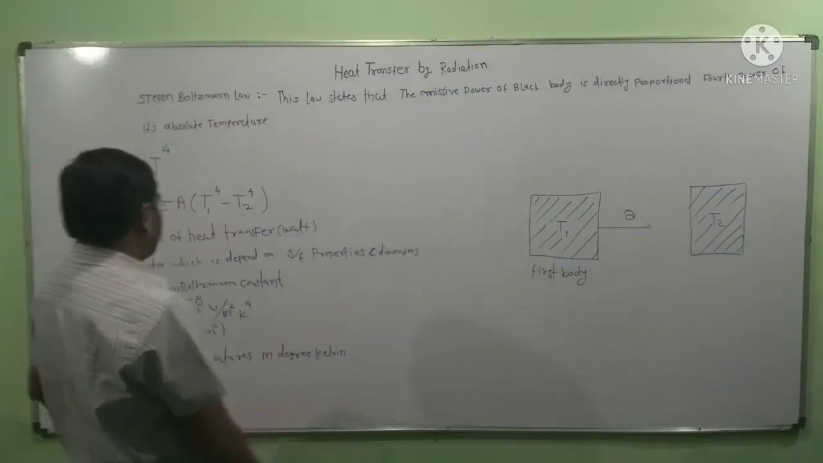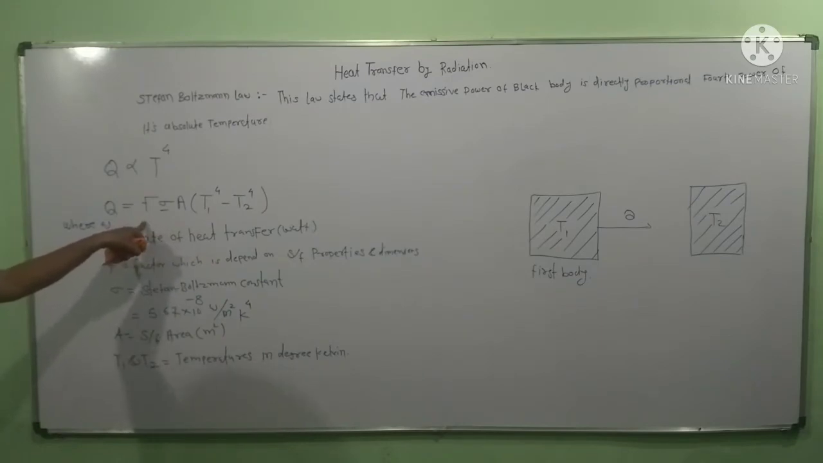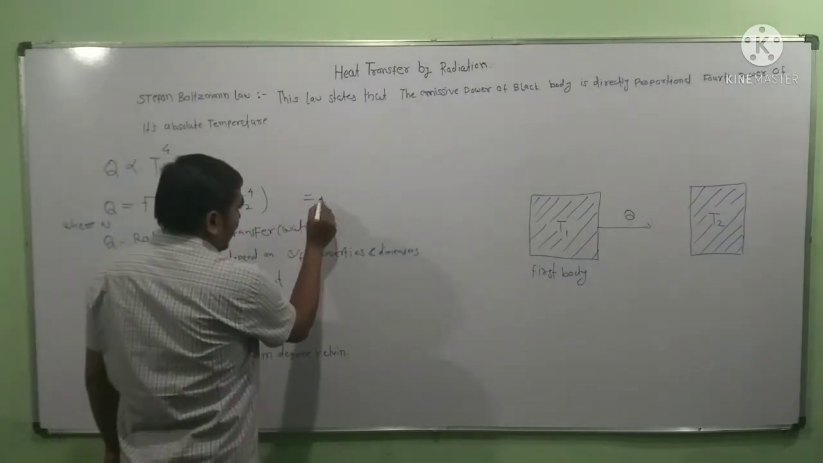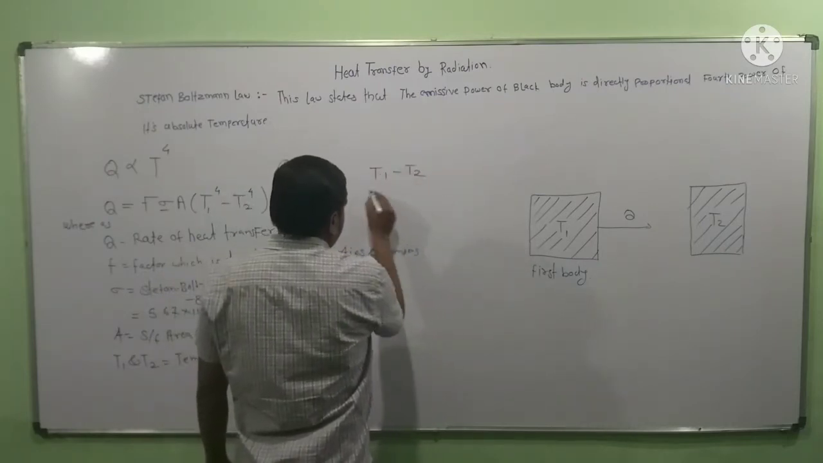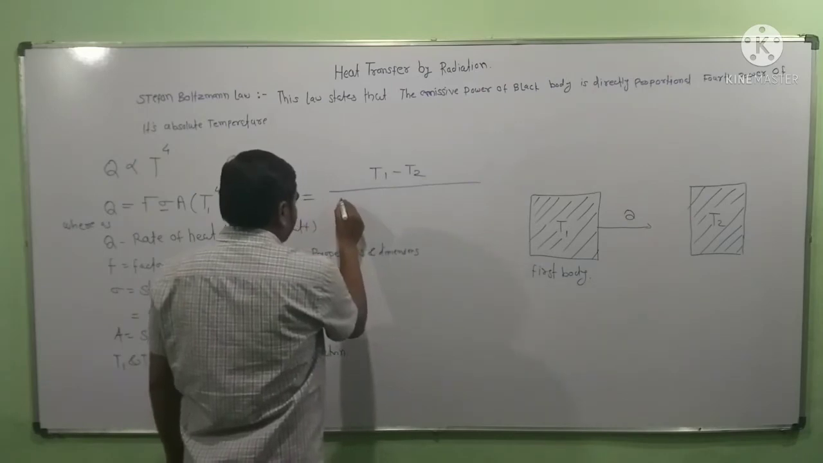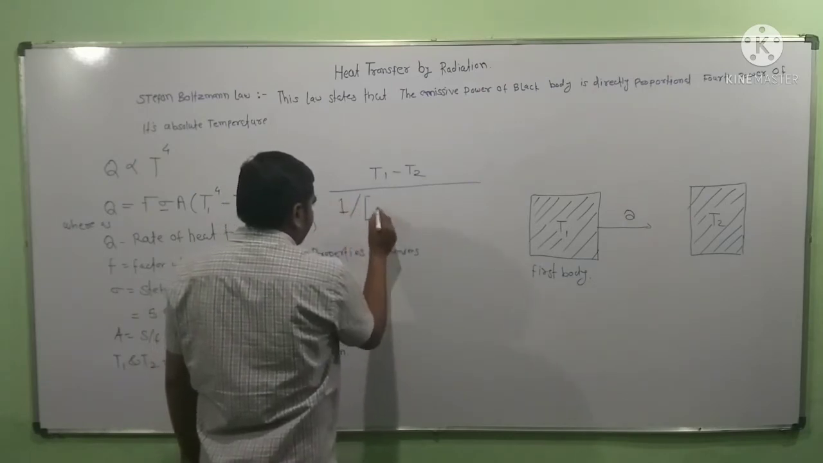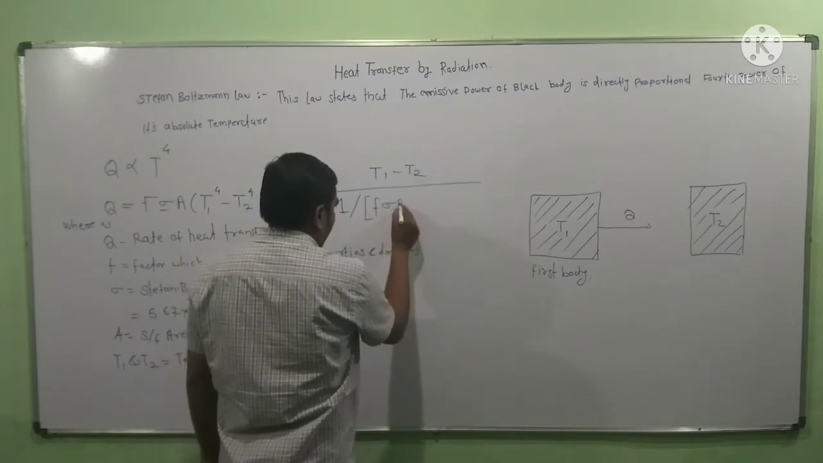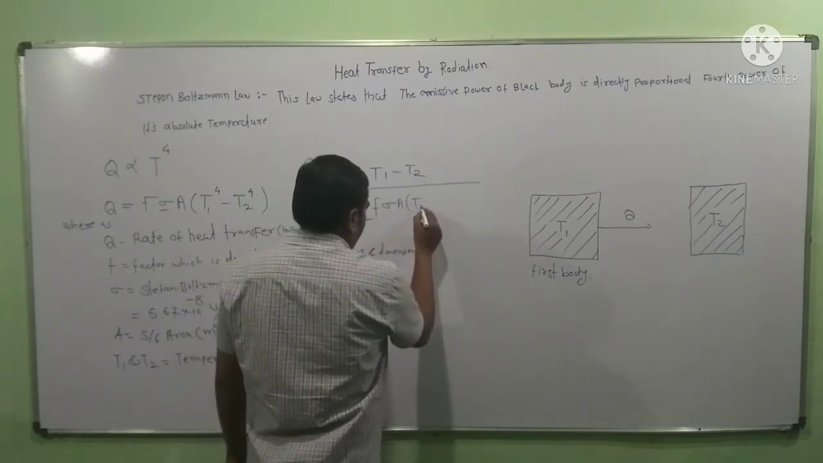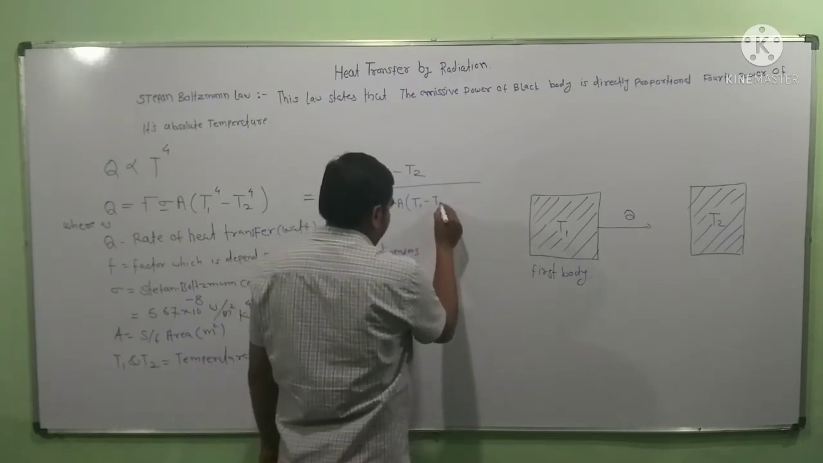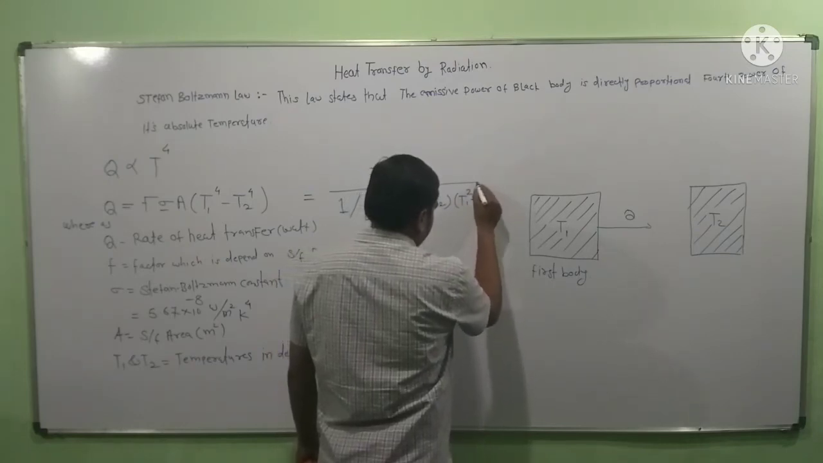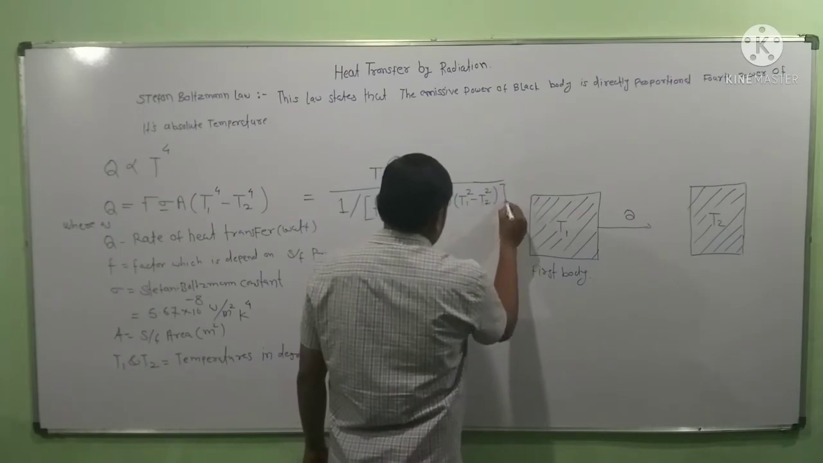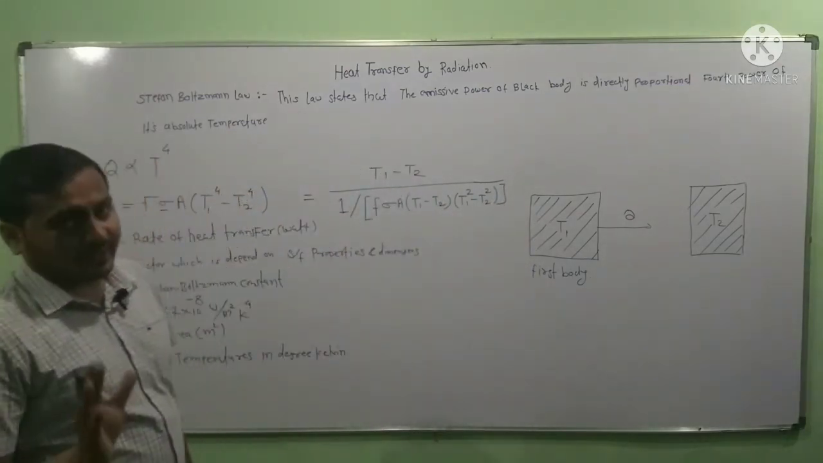Friends, this rate of heat transfer in radiation is also given as T1 minus T2 divided by 1 by F sigma A (T1 minus T2) into (T1 square minus T2 square). This can be given in this way also.